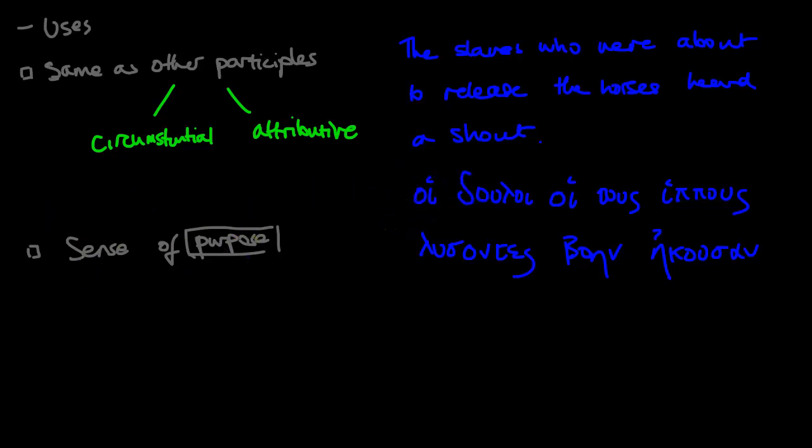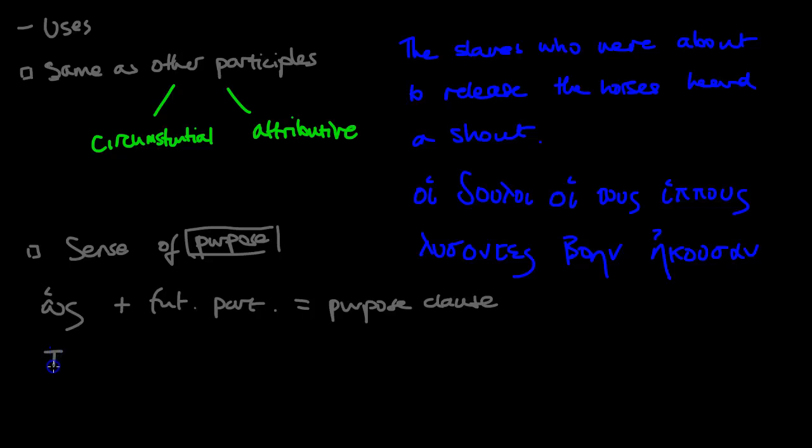Okay, so you also have noticed that I've written "sense of purpose" here. So the future participle does also have an additional use that the aorist and the present participles don't have. So all future participles have a sort of sense of purpose. So for example, even just saying "about to", that has a sense of purpose to it. Now, a key use is that hos, the word hos, plus future participle, okay, so I've just abbreviated it a bit there, is a purpose clause. So that is a purpose clause.